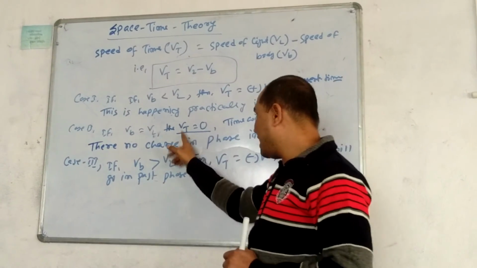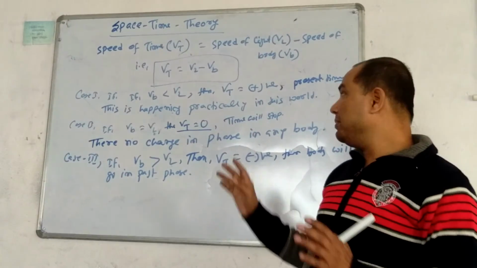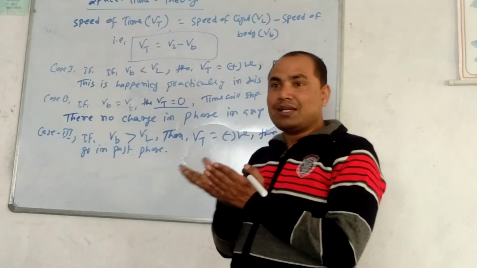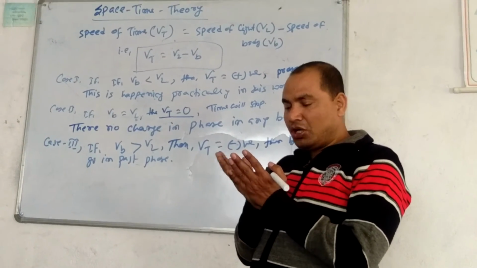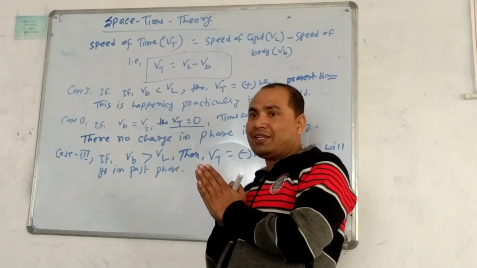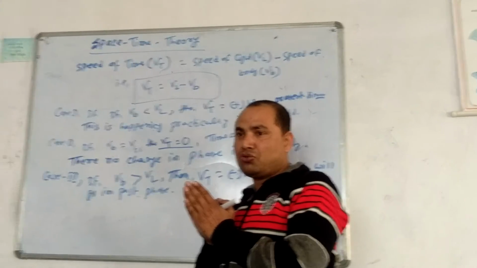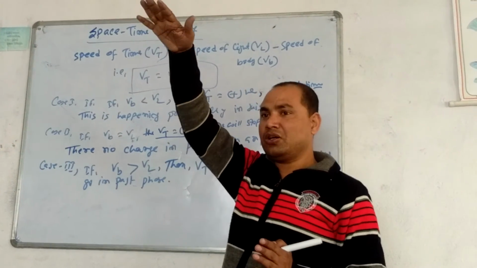Now the speed of time will be 0. What does it mean? If the speed of the body equals the speed of light, time will be 0. That is also in one mythology you might have studied: Bhasmasur, the demon who was going to put his hand on Lord Shiva.